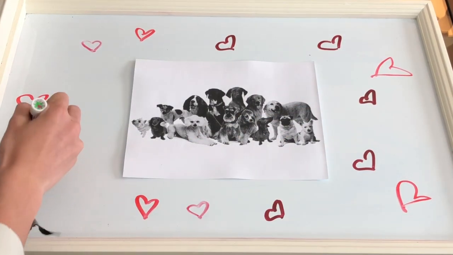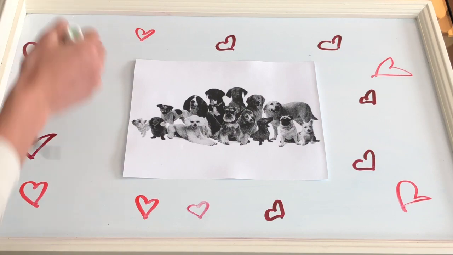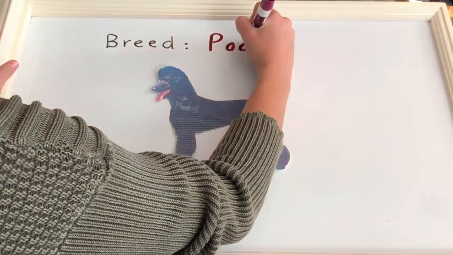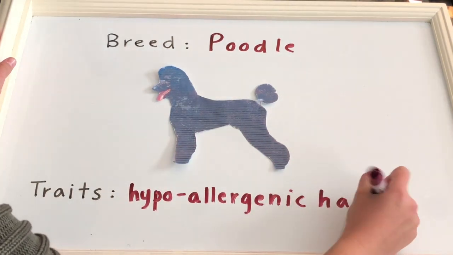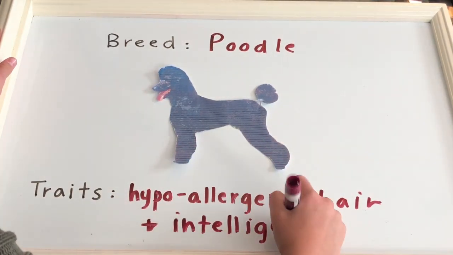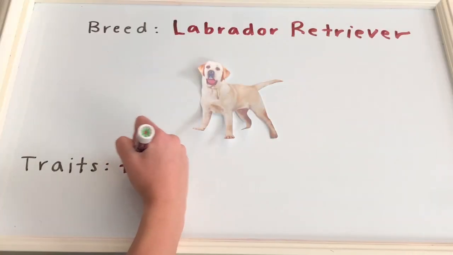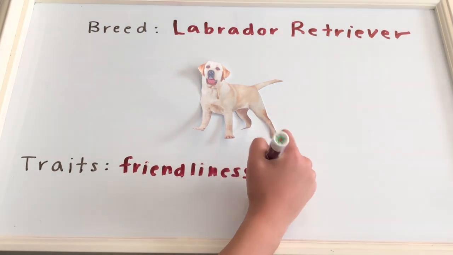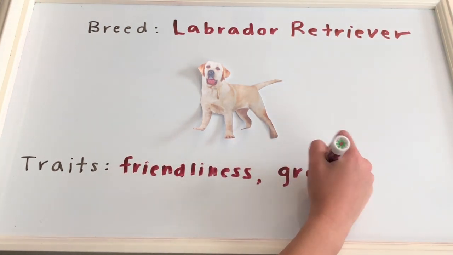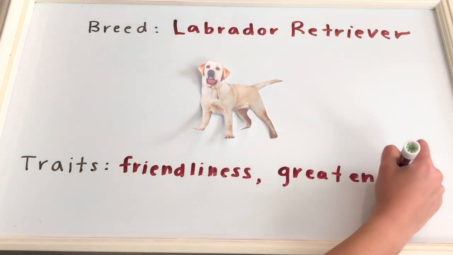Dog breeder Cosmo is the owner of a purebred poodle named Sally. The desirable traits of poodles include hypoallergenic hair and intelligence. Carl's best friend is Wanda, another dog breeder who is the owner of a purebred Labrador Retriever named Duke. The desirable traits of Labrador Retrievers include friendliness, great energy, and water loving.